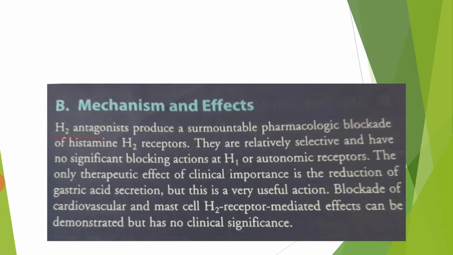Mechanism and effects. H2 antagonists produce a surmountable pharmacologic blockade of histamine H2 receptors. These H2 receptors are present in the stomach. They are relatively selective and have no significant blocking actions at H1 or autonomic receptors. The only therapeutic effect of clinical importance is the reduction of gastric acid secretion, but this is a very useful action. Blockade of cardiovascular and mast cell H2 receptor mediated effects can be demonstrated but has no clinical significance.